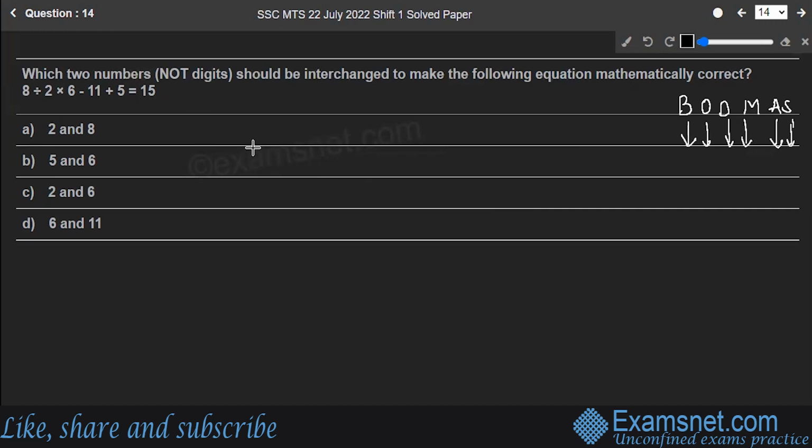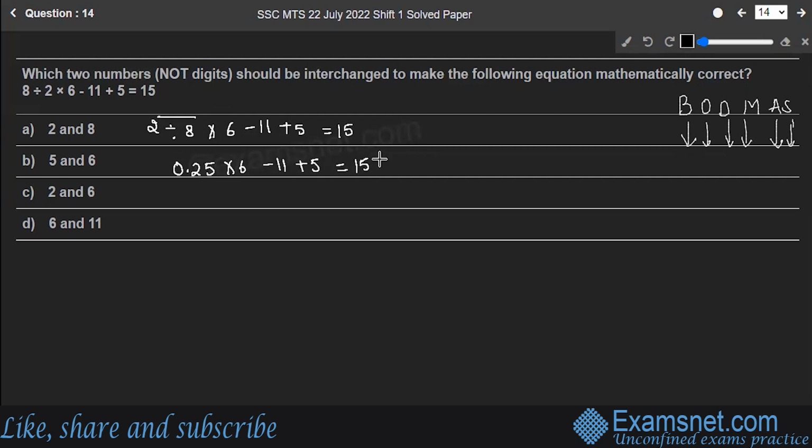Okay, so let's go with the first one, 2 and 8. After using this one, the equation will become 8 divided by 2 multiply 6. Okay, I have to interchange them. So after interchanging, 2 divided by 8 multiply by 6 minus 11 plus 5 should give you 15. 2 divided by 8 gives you 0.25.